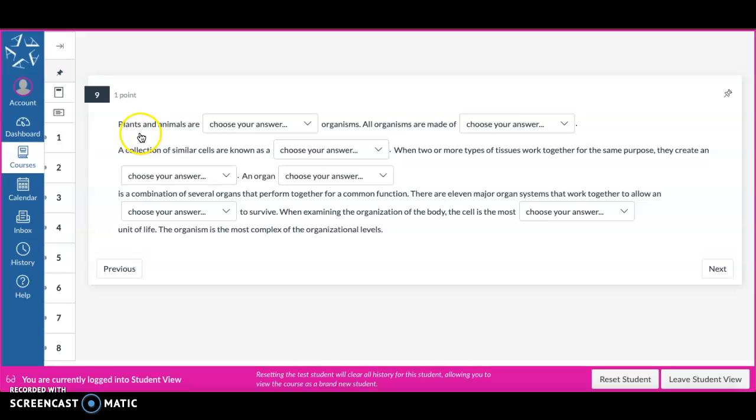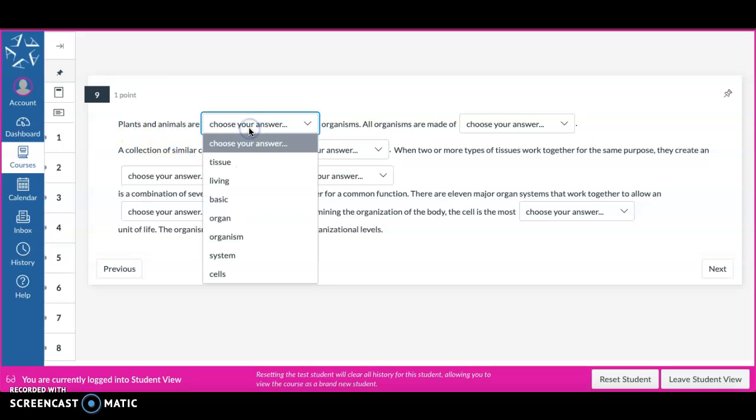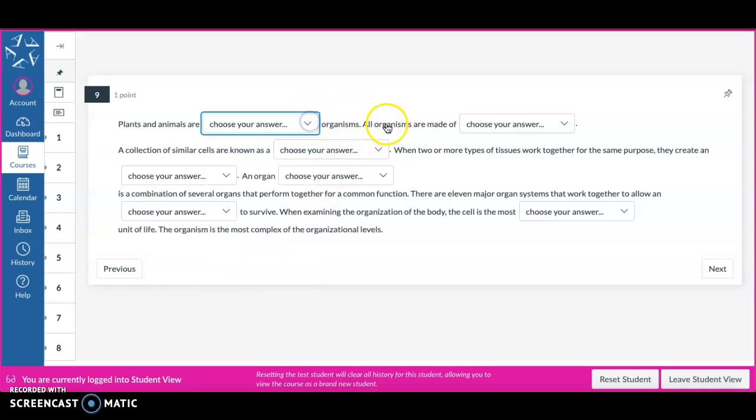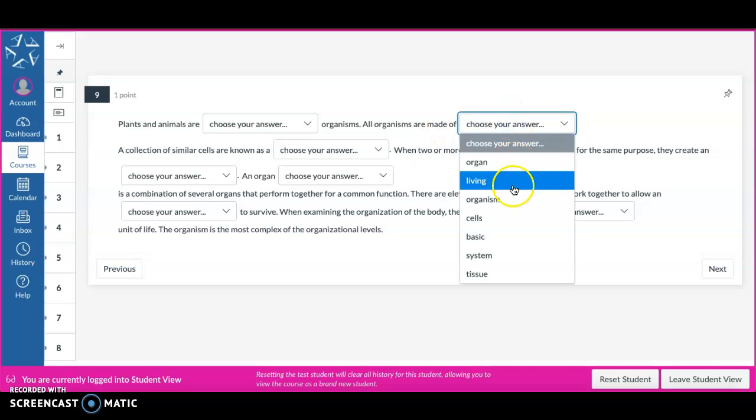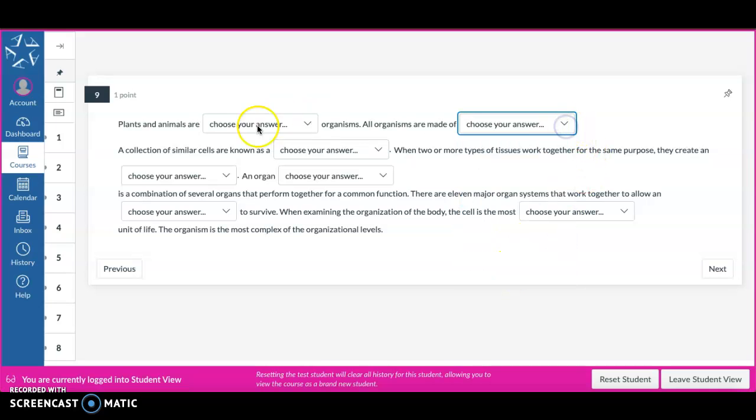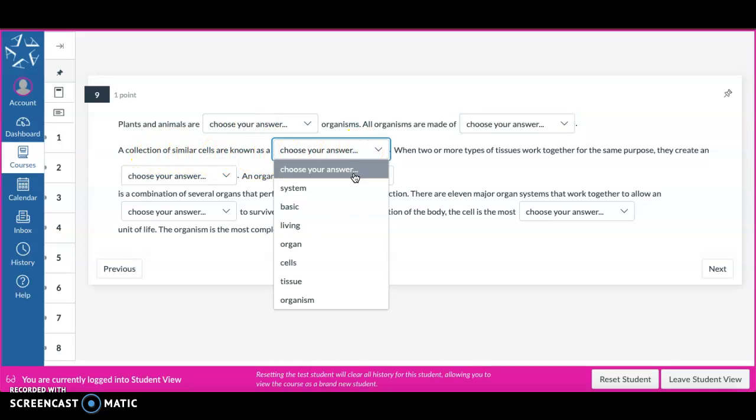Question 9. Plants and animals are organisms. All organisms are made of cells. A collection of similar cells are known as tissue.